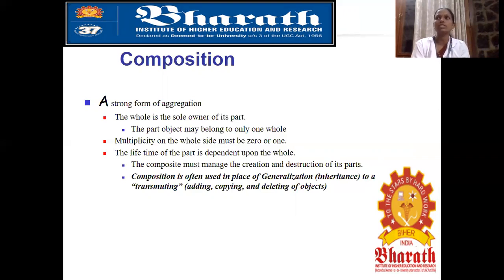So composition is a little bit different from aggregation. Here it is a strong form of aggregation. The whole is the sole owner of its parts. The part object may belong to only one whole, that means multiplicity on the whole side must be 0 or 1. The lifetime of the part is dependent upon the whole. Next.